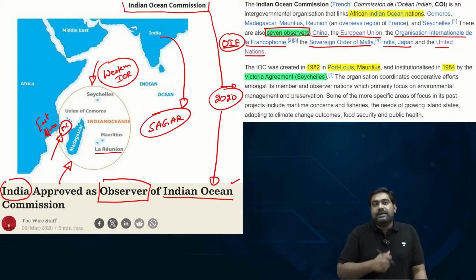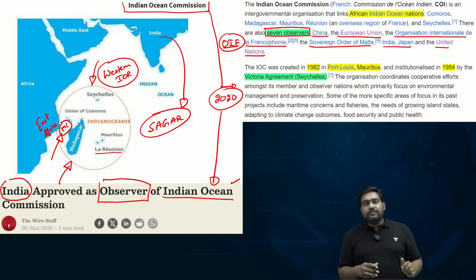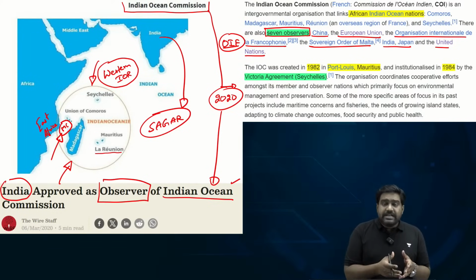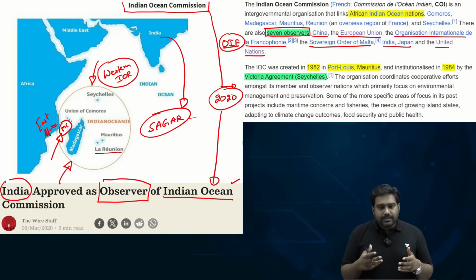It is an important shipping lane. India has a lot of economic and strategic interest in the region. So by becoming an observer to the IOC, which also includes China, it gives India an opportunity to exercise its influence across this region. Is that clear? So that is why the topic is very important.